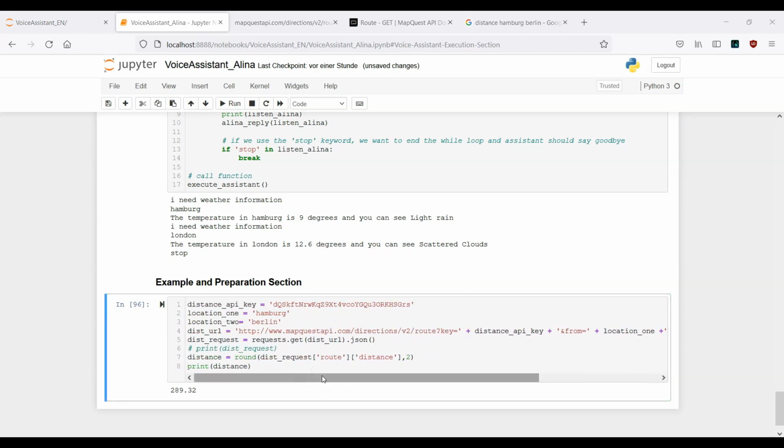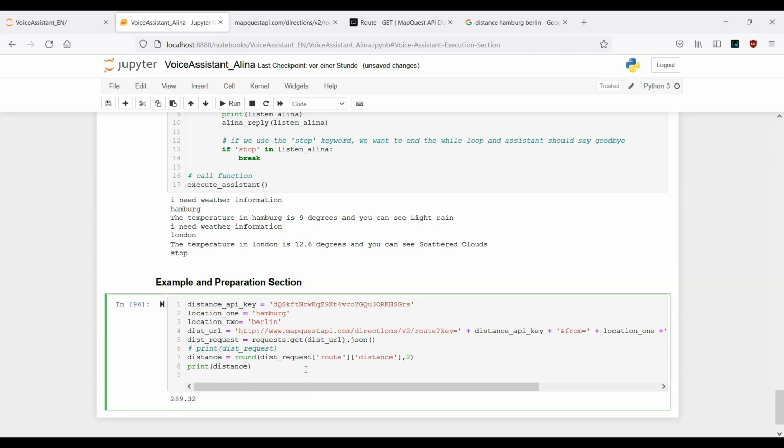Now let's create another variable, and let's see what the assistant should reply back to us once all the information is available.